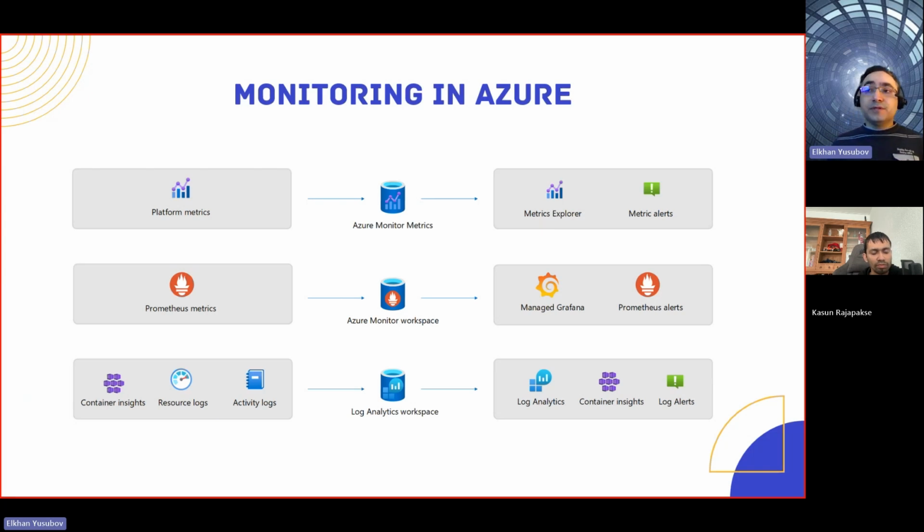Next, we have these Prometheus metrics, right? That's open source metrics that you can also use as a managed service in Azure, as Kasun mentioned. It gets aggregated into the Azure monitoring workspace. And then, of course, once you have it, you can utilize all of those metrics to create managed Grafana dashboards, so you can see what's happening there, as well as use the Prometheus specific alerts. So if your team members have Prometheus skills from the open source world of monitoring, they can definitely use that.